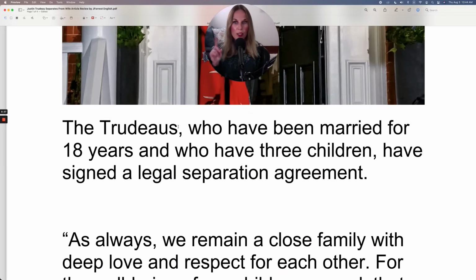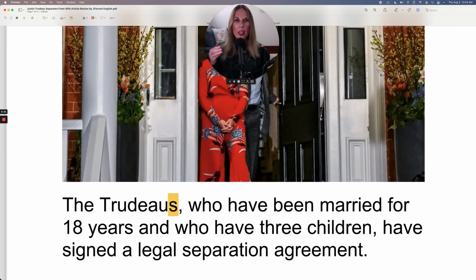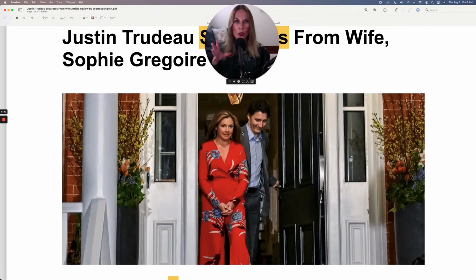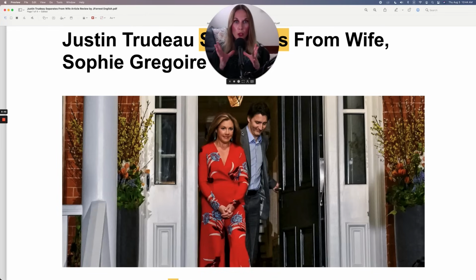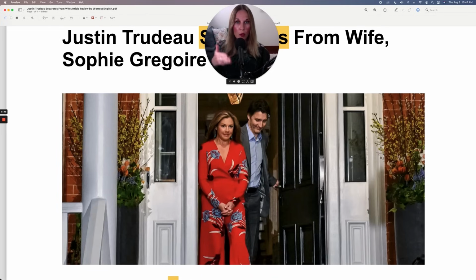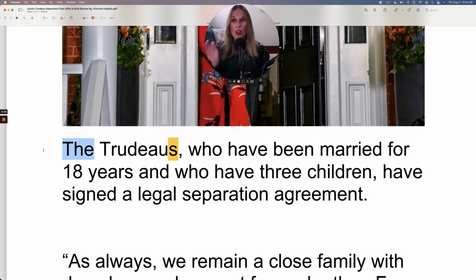The Trudeaus, notice here they have it in the plural. This is when you want to refer to a family unit. So Mr. Trudeau, Mrs. Trudeau, and perhaps their children could be here as well. Little Trudeau, 1, 2, and 3, because there are 3 kids. Little Trudeaus, all of them together, you can refer to them as the Trudeaus. The Trudeaus. You need to use the article the.